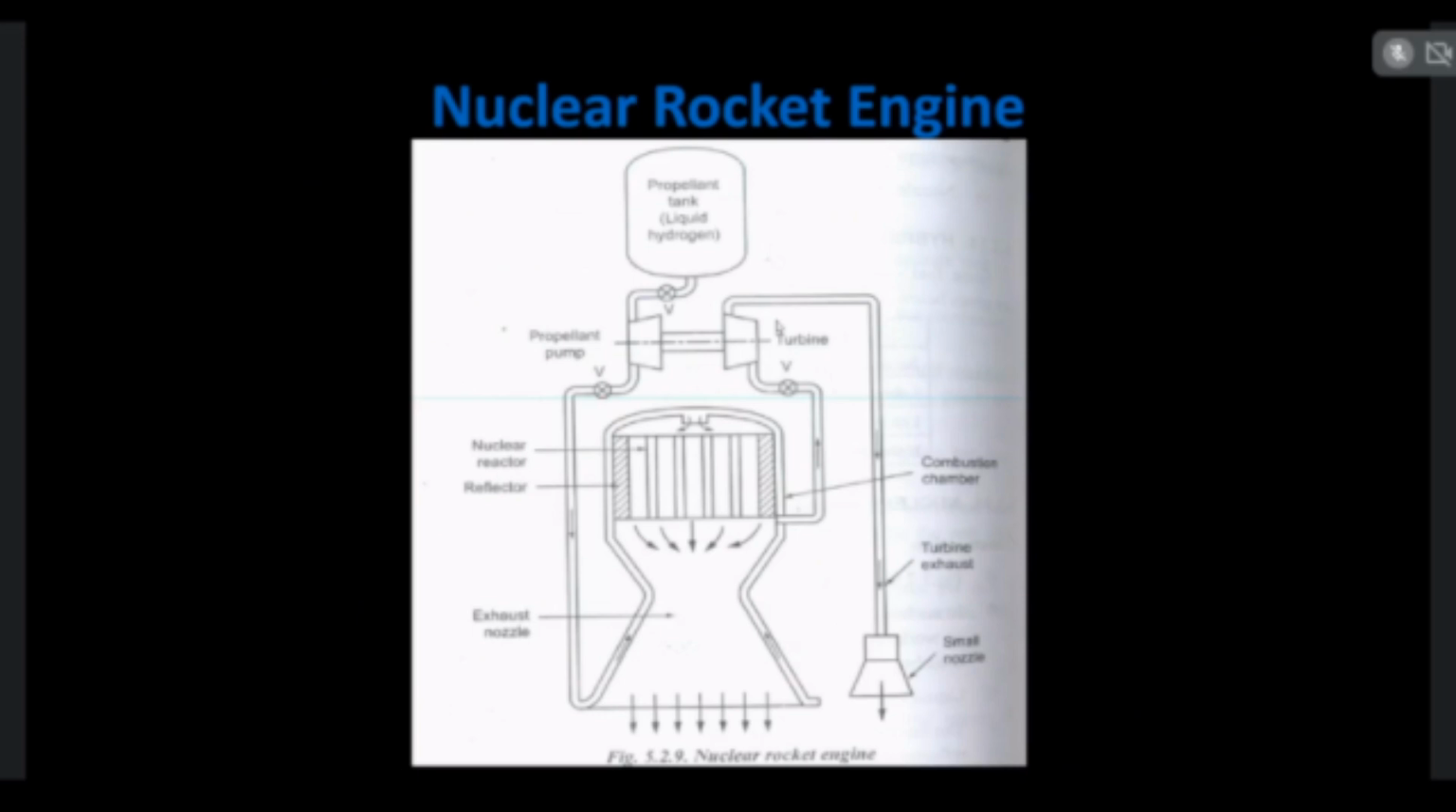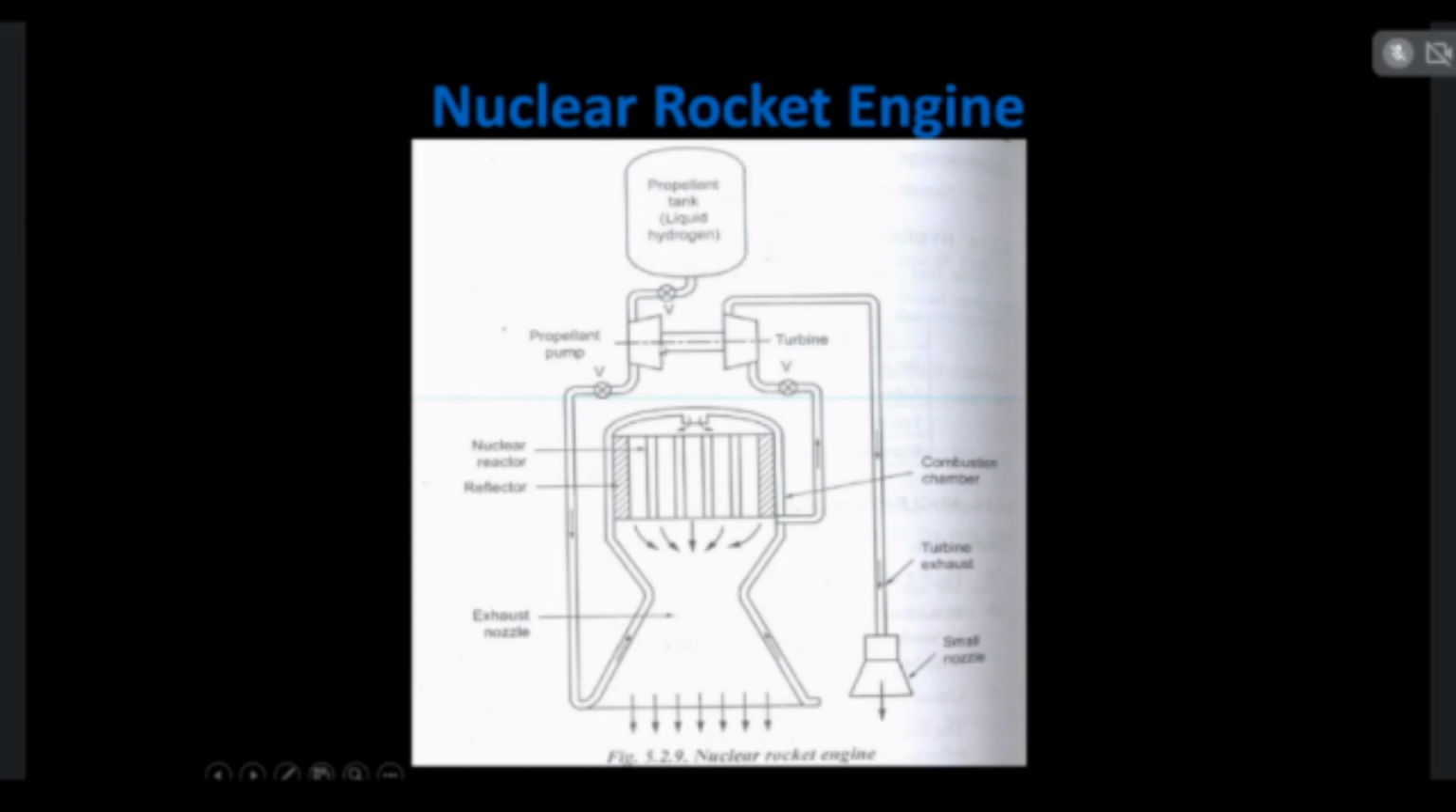So mostly in our India, chemical rocket engines are utilized to propel the rockets, but in foreign countries like America and Russia, nuclear rocket engines, electrical rocket engines and also solar rocket engines are utilized. So this is a construction of a nuclear rocket engine. In a nuclear rocket engine, the combustion will take place by means of a nuclear reactor.